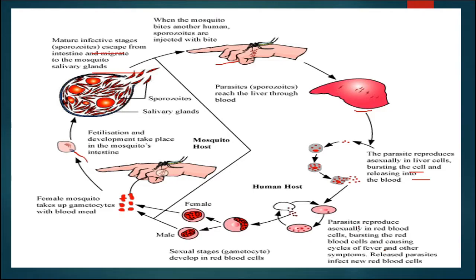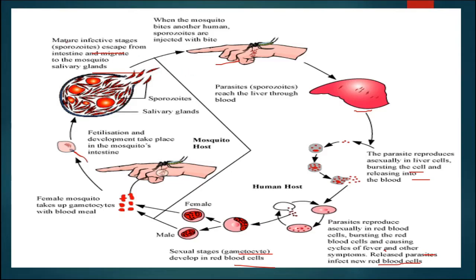In the blood, it will now attack the RBC, the red blood cells, and the pathogen will enter inside the RBC and grow there. Then they will release a toxin known as hemotoxin, which results in high fever, recurring fever with chills. These released parasites infect new blood cells also. Now the sexual stages of this parasite will occur. The gametocytes will develop in the RBC of the human being. These male and female gametes are produced inside the RBC.